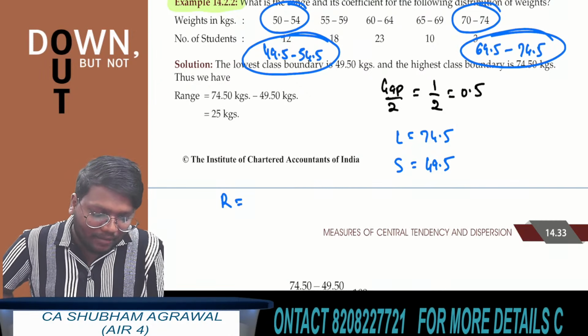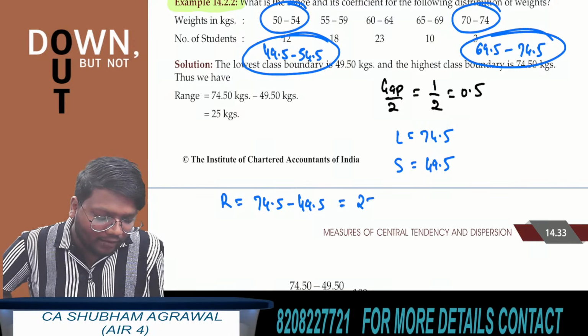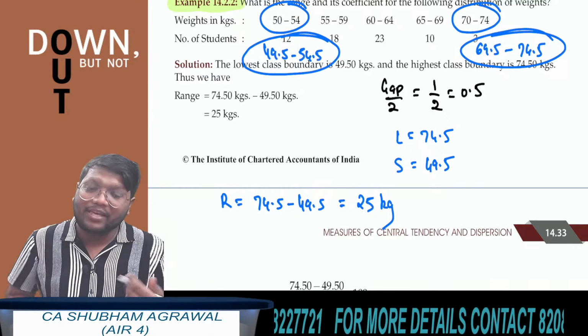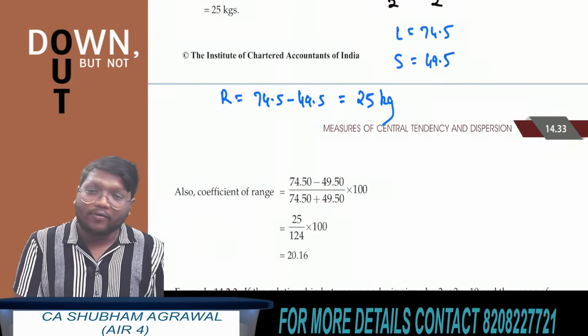So what is range here? L minus S, 74.5 minus 49.5. What are you getting? 25. But the answer is not just 25, it is 25 kg, because the random variable is weight and it is expressed in kg. So the answer is 25 kg.